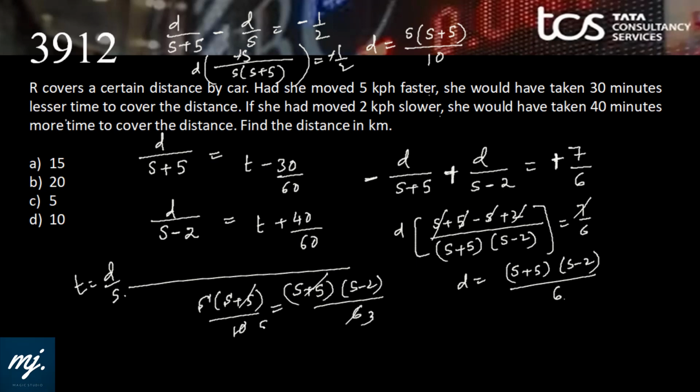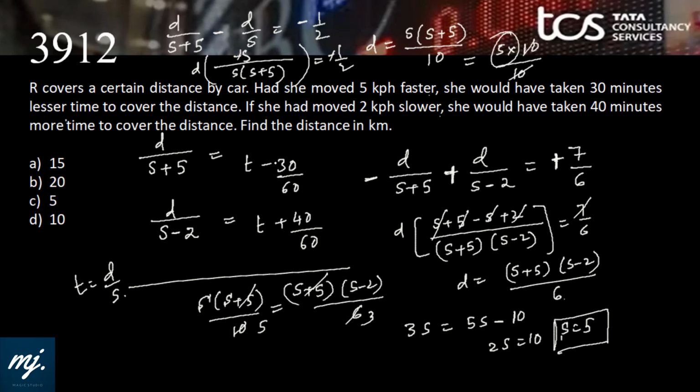This will go 3 times and 5. So we have 3S equals 5S minus 10. 2S equals 10. We have got the value of S. S is 5. So what is D? We can use any format. D equals 5 into 5 into 5 is 10 by 10. That is 5. Find the distance in kilometer. 5 kilometer. Option C fits in.